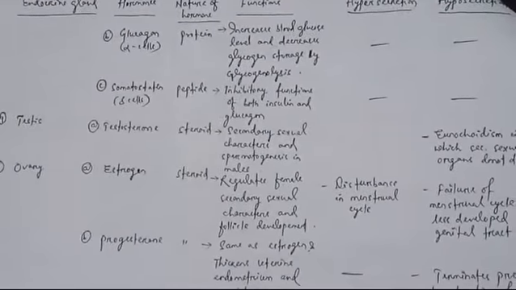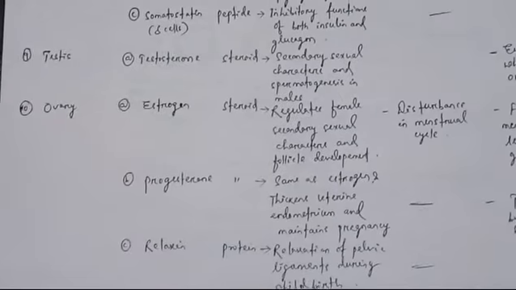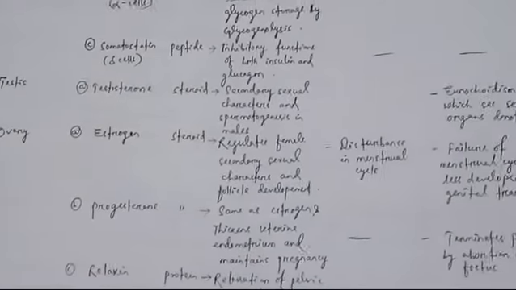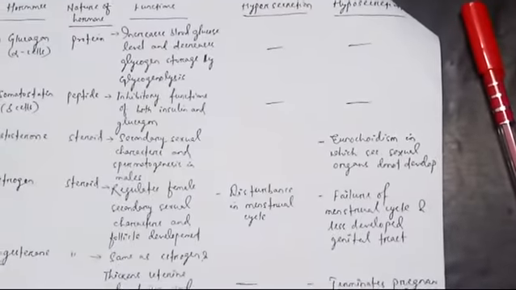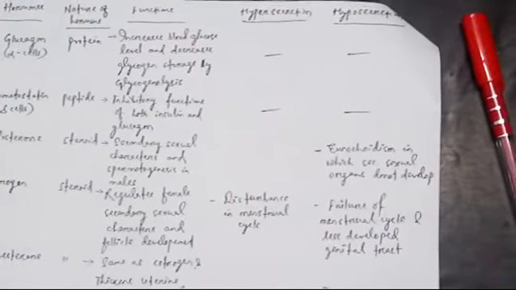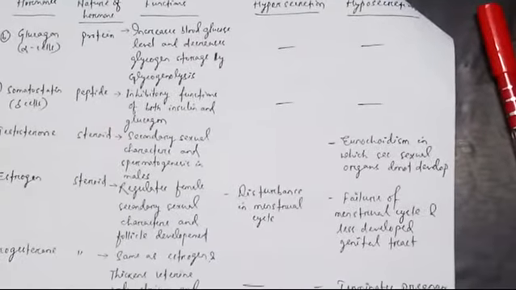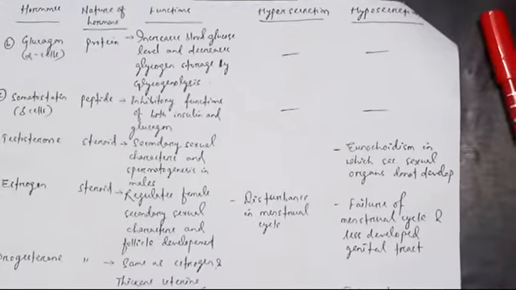Then come to the gonads. Number 9 is the testes. The testis releases testosterone. It is a steroid hormone, causing secondary sexual characteristic maintenance and spermatogenesis in males. If it is hyposecreted, less secreted, it causes eunuchoidism, in which secondary sexual organs do not develop in males. Eunuchoidism is the name of the disorder.